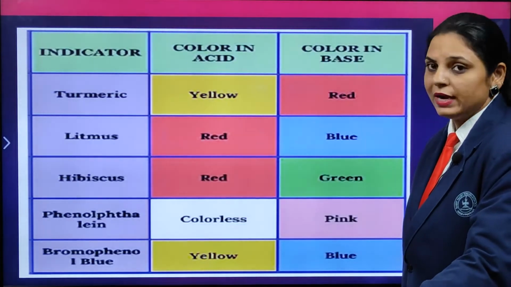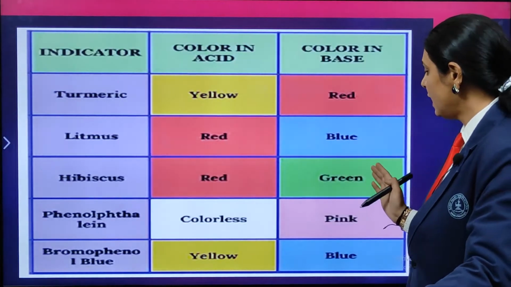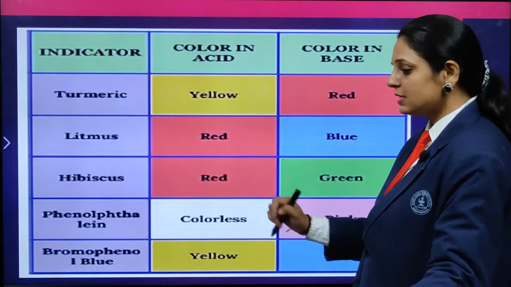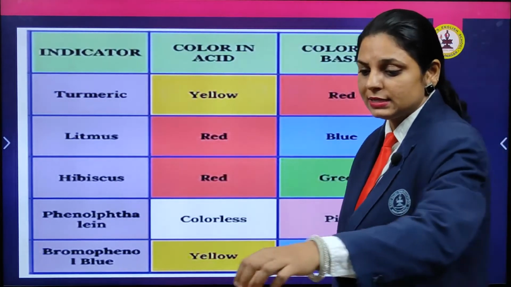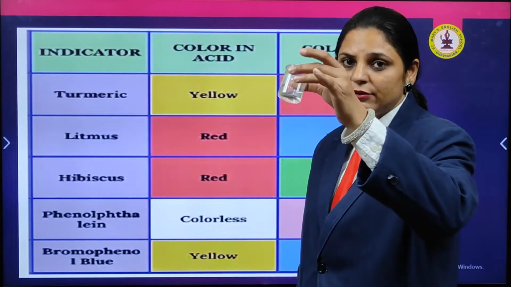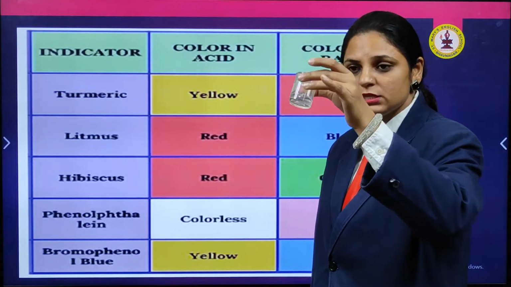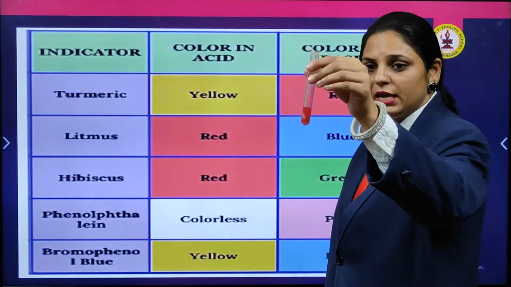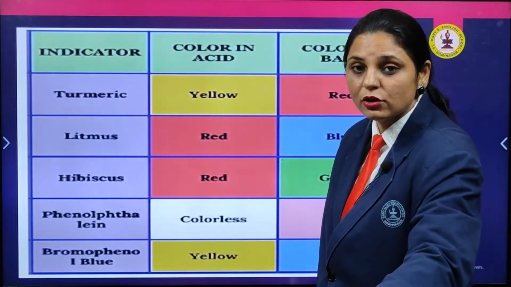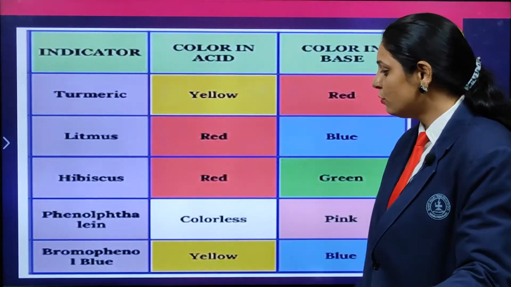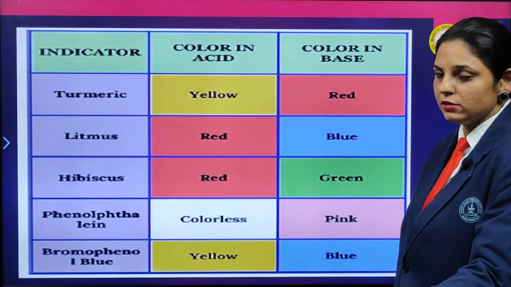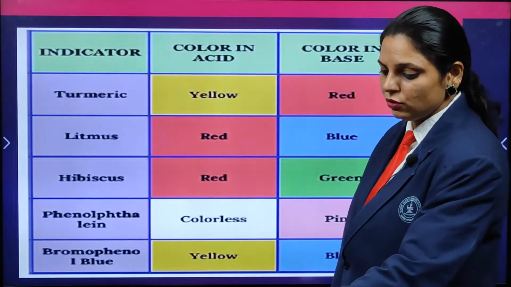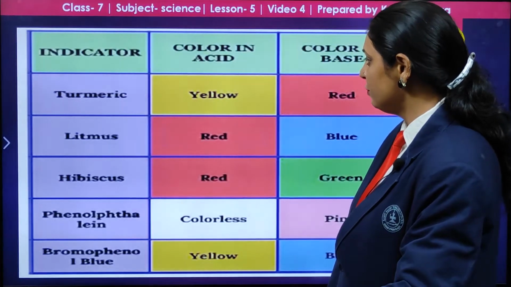Hibiscus gives red color with acid and green with the base. Phenolphthalein with acid gives colorless, as we have seen. When I treat this with phenolphthalein, it is colorless, and when I treat it with the base, it gives the pink color. Bromophenol blue is another indicator. It gives yellow color with acid and blue color with the base. I think you recall again what we have studied before.